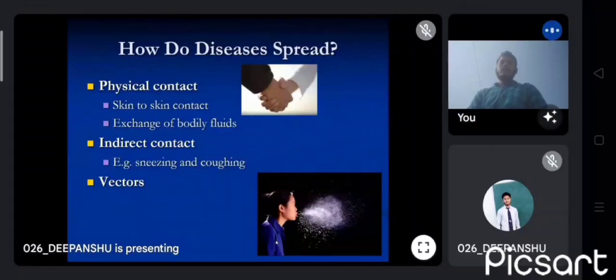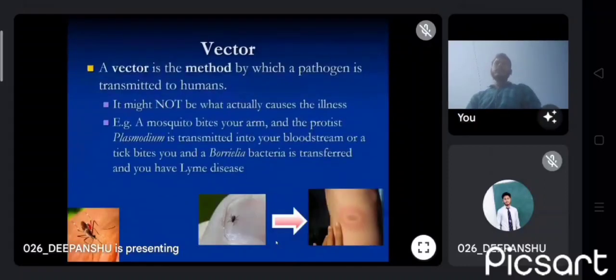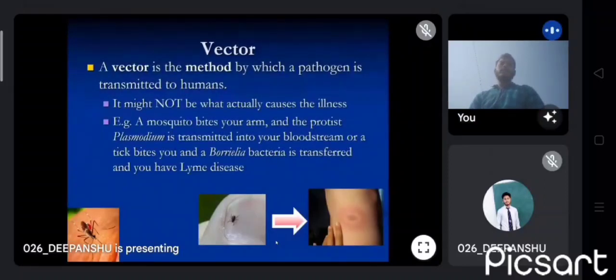Now, what is a vector? A vector is a method by which a pathogen is transmitted to humans. It might not be what actually causes the illness. For example, a mosquito bites your arm and the protist plasmodium is transmitted into your bloodstream. Or a tick bites you and Borrelia bacteria is transferred and you have Lyme disease. This is a vector.